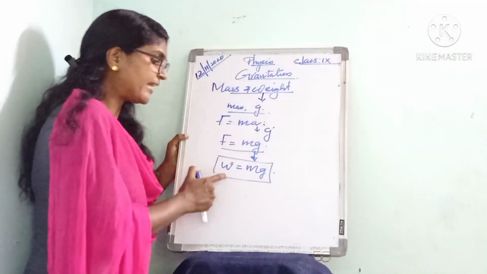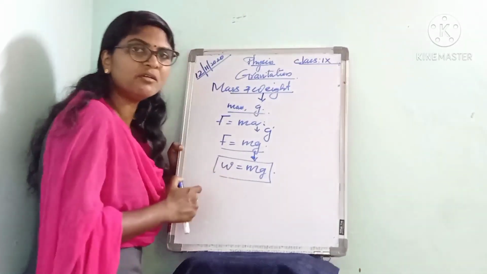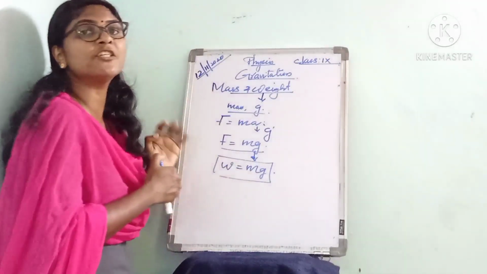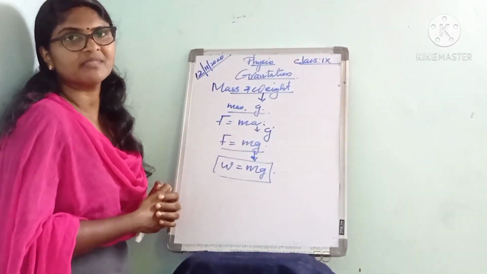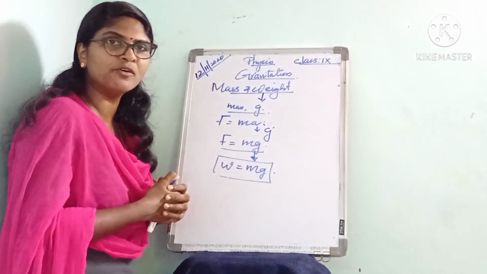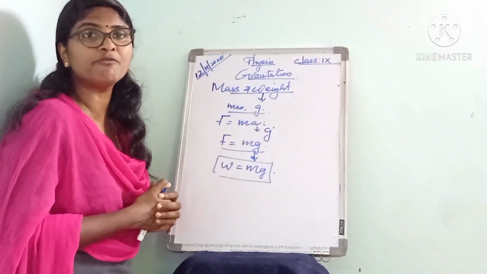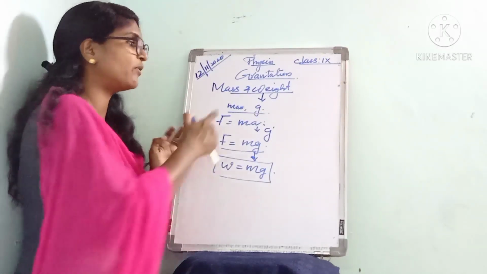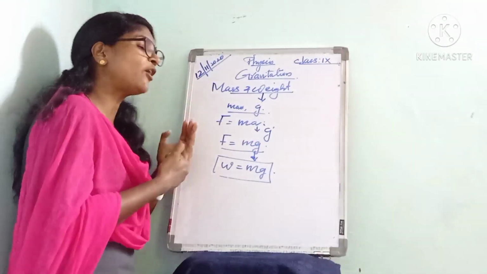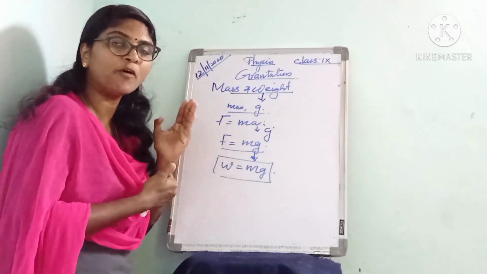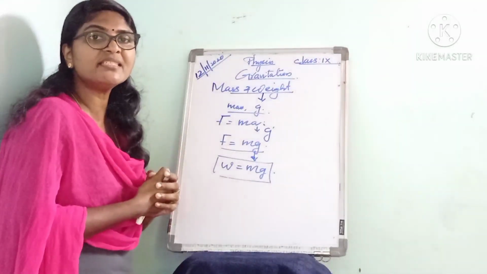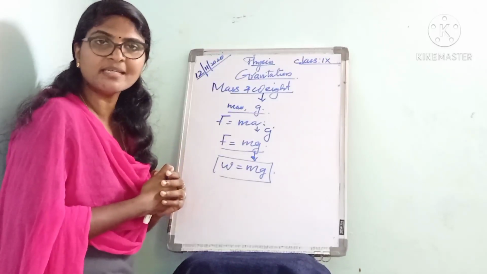Okay, what is the equation for weight? W is equal to mg. That is weight of an object that depends on mass and acceleration due to gravity. Listen to it. You know, earth attracts all the objects with a force. That force is actually the gravitational force. That force mainly depends upon the mass and acceleration due to gravity. Here the weight of an object is the force with which that object is attracted towards earth.